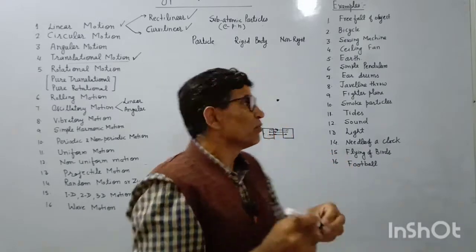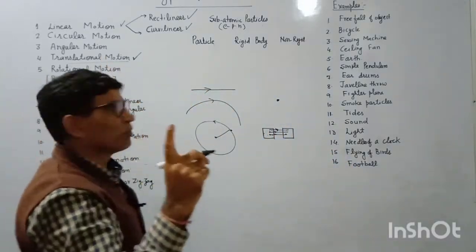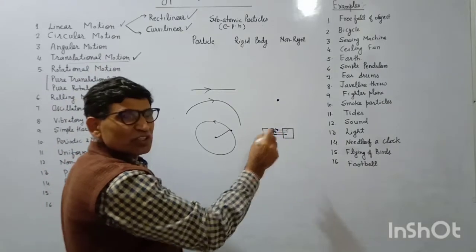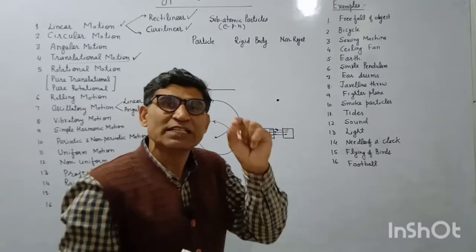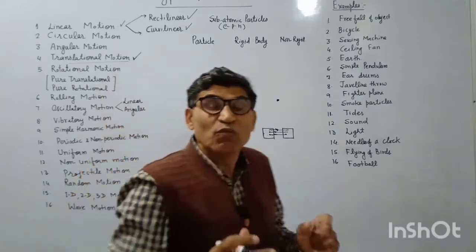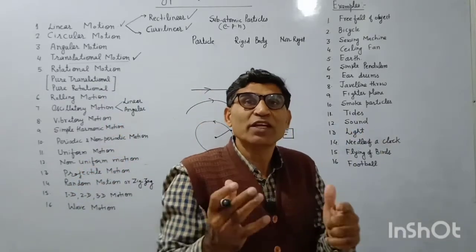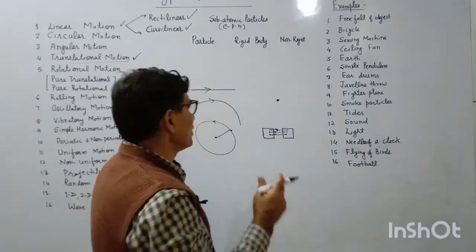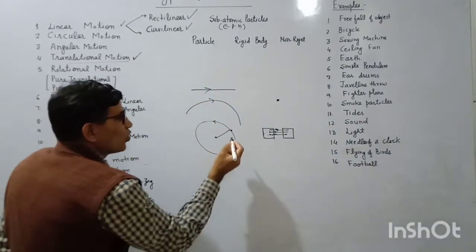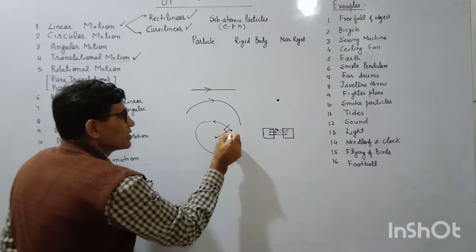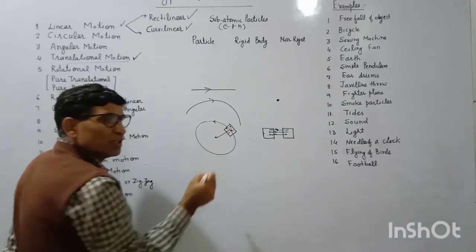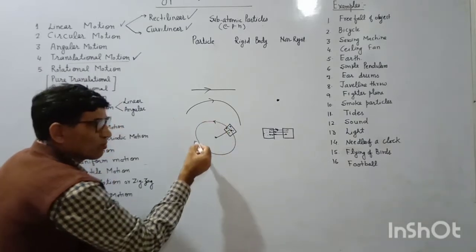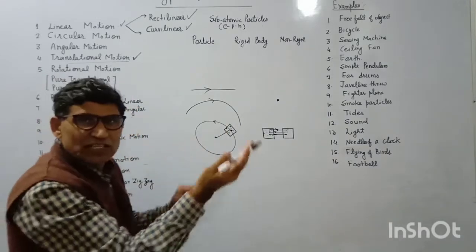In pure translational motion, there is one thing common: the velocity of every particle of the rigid body is the same. So can you tell what is common for a body in rotational motion? If the body as a whole is rotating, suppose I take this as a rigid body, every particle on this body is moving on a circular path and its orientation is also changing.